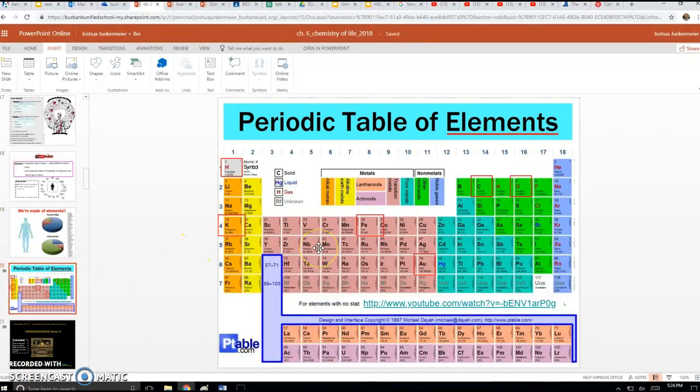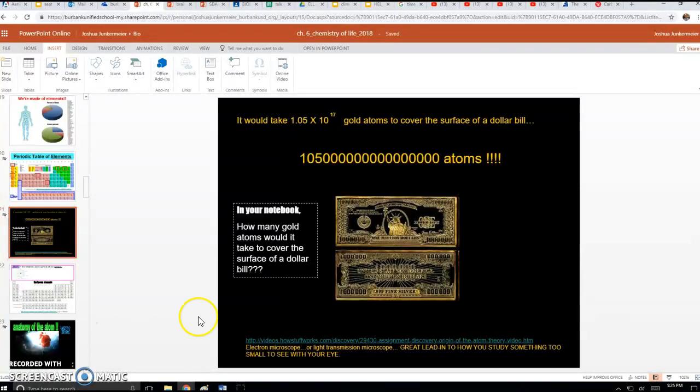Do you remember these elements? You got hydrogen for H. K is potassium. Do you know what Fe is? Do you remember what Au is? Carbon for C. O for oxygen. That's easy. What about Au? What is that? Do you remember from old middle school science what Au represents? What element that is? It's gold.